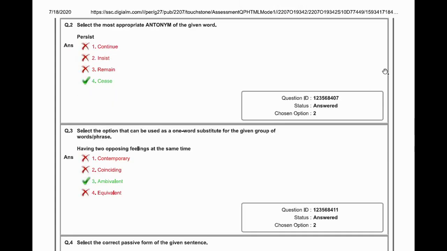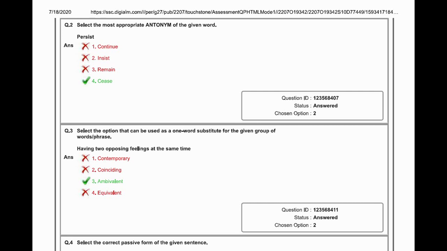Move to the second question. Select the most appropriate antonym of the given word. Persist. Options are continue, insist, remain, or cease. So the correct option is cease. The antonym for persist is cease.